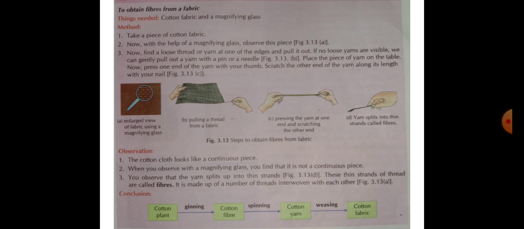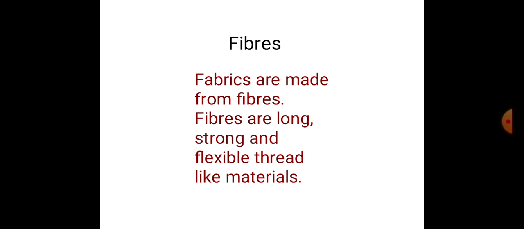When we scratching the thread, we will find the yarn means thread simply splits into thin tiny strand. Now the thin strand of thread that we see are made up of still thinner strand.